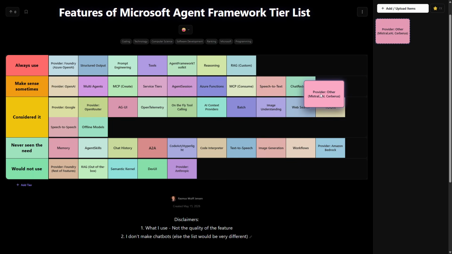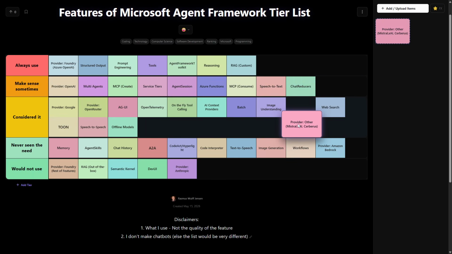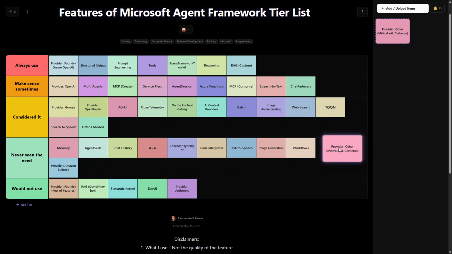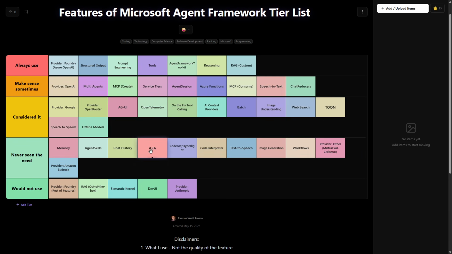And other providers, Mistral, XAI, Cerebras, and so on. Again, never seen the need for them. They're just worse models. Mistral being bad, despite it being Europe and stuff like that. Cerebras, no. Cohere and all the other ones, yeah, it definitely needs to go here.